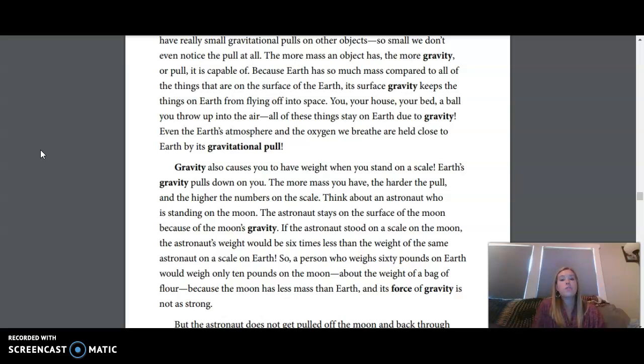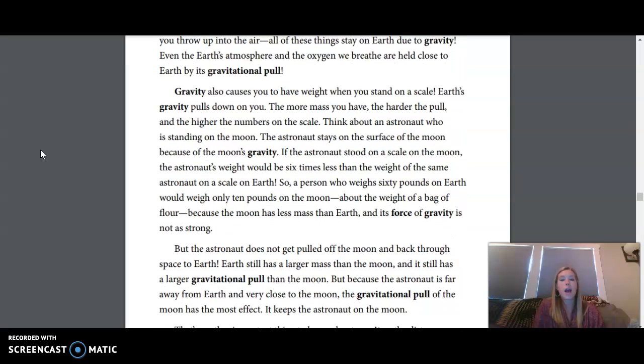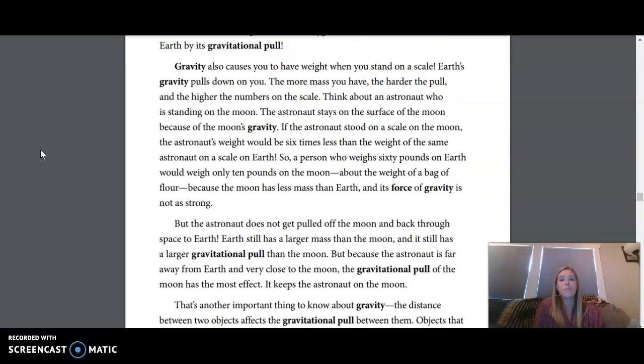But because Earth has so much mass compared to all of the things that are on the surface of the Earth, its surface gravity keeps the things on Earth from flying off into space. You, your house, your bed, a ball you throw up into the air, all of these things stay on Earth due to gravity. Even the Earth's atmosphere and the oxygen we breathe are held close to Earth by its gravitational pull.